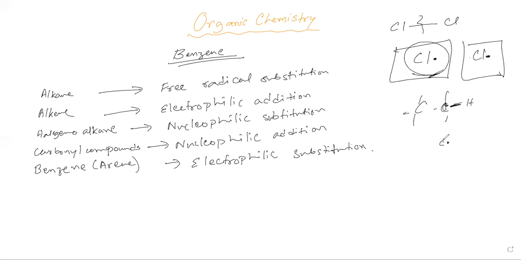After breaking the bond, the carbon forms a radical, and this hydrogen also forms a radical. There are two chlorines. One of the chlorines now comes here and forms the bond. So it is actually substituting this hydrogen-carbon bond with a carbon-chlorine bond, and this hydrogen is left with chlorine as HCl.